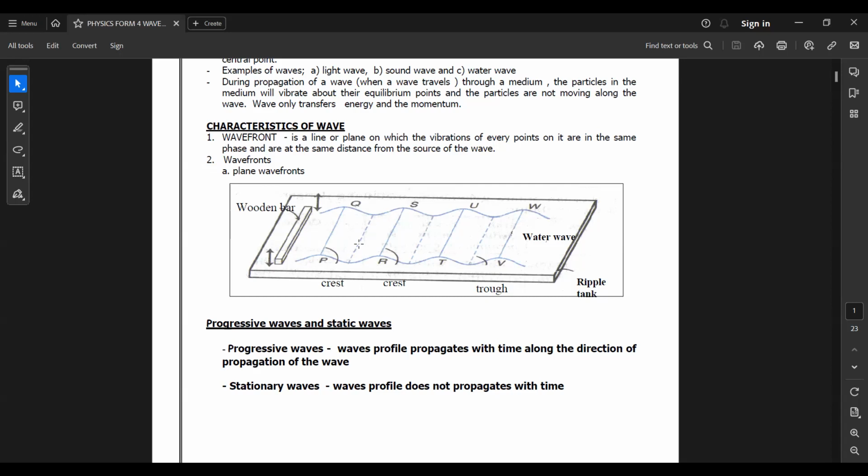Okay, next. This is a straight wave, so we call this a plane wave. Plane waves are moving in one direction. We also should know that there are progressive waves and stationary waves. Stationary waves create a wave profile that does not propagate with time. For example, a guitar string. The string will vibrate between the two ends which are tied to the guitar, so that's called a stationary wave system. A progressive wave, like a sound wave or water wave, is moving from one point to another. So these are the two types we have to know: a stationary wave and a progressive wave, which is moving.